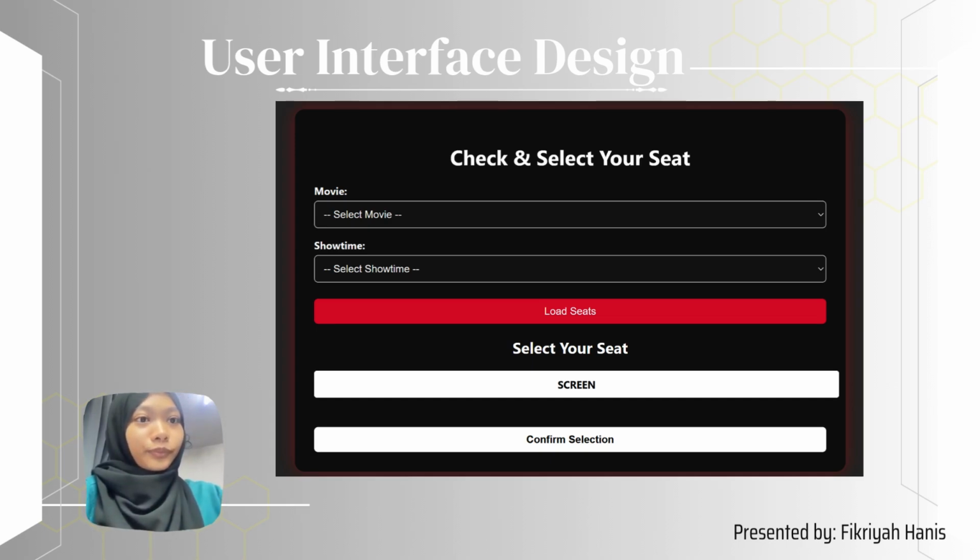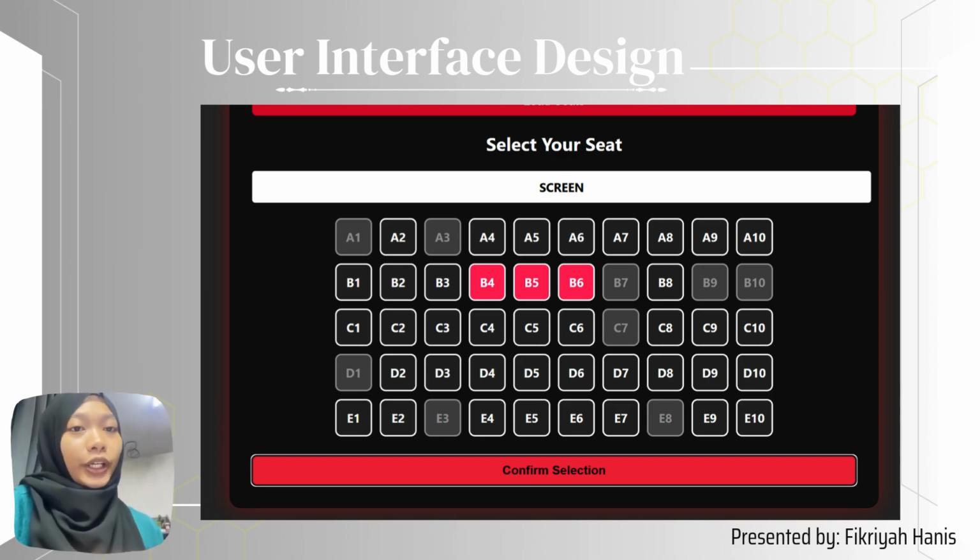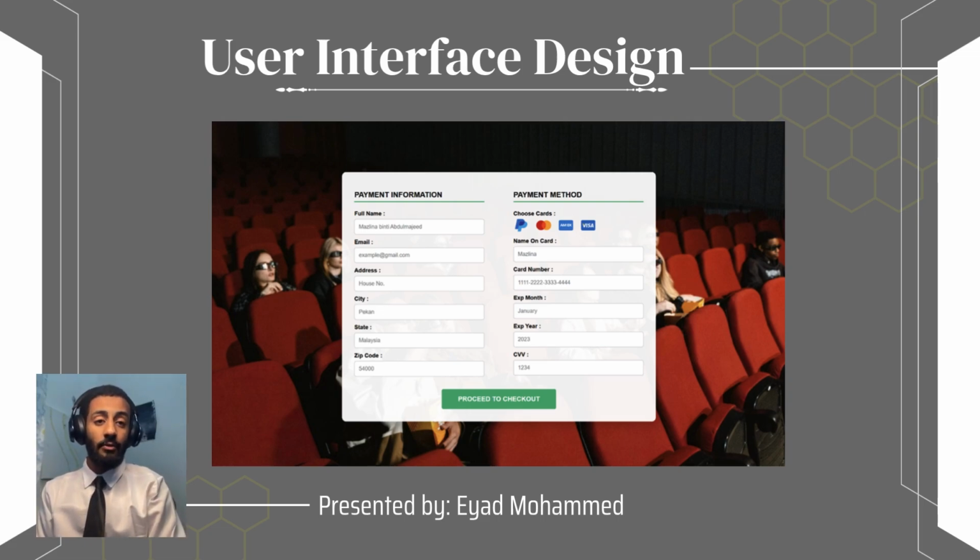After the customer has chosen the movie and show time, the interface will display the variety of seats, showing whether the seats are taken or available. Then the customer can choose a seat that is still available, confirm the selection and submit it to the system.